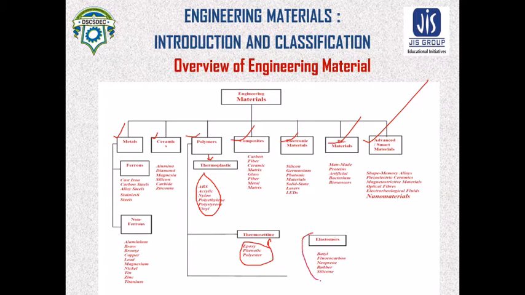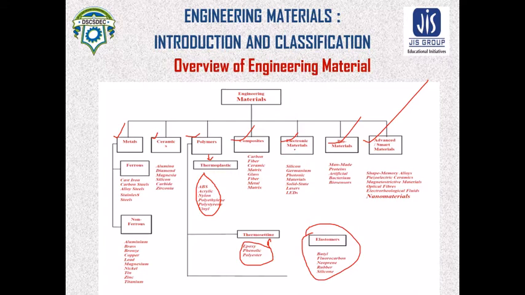Another type of material is known as elastomers. The elastomers have elastic property, but basically they are polymers. Examples of elastomers are butyl, fluorocarbon, neoprene, rubber, and silicone. Another type of material is composite material. Examples of composite material are carbon fiber, ceramic matrix, glass fiber, and metal matrix.